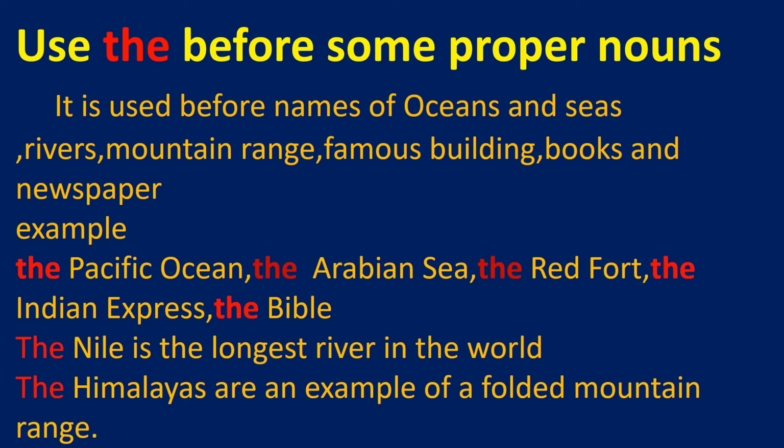Next, the Arabian Sea. Next, the Red Fort. Next, the Indian Express, a newspaper, so we use the article the in front of it. In a sentence, the Nile is the longest river in the world.